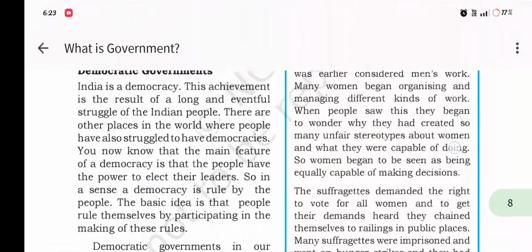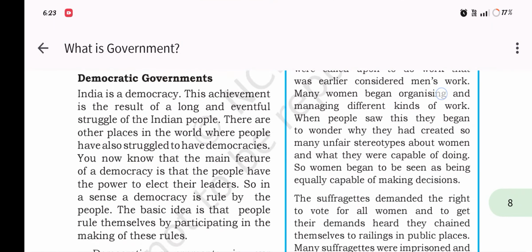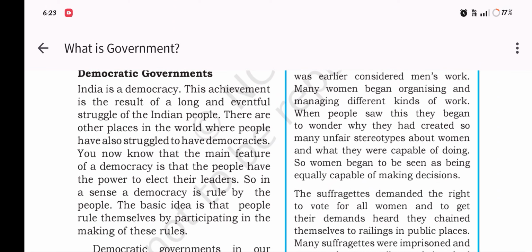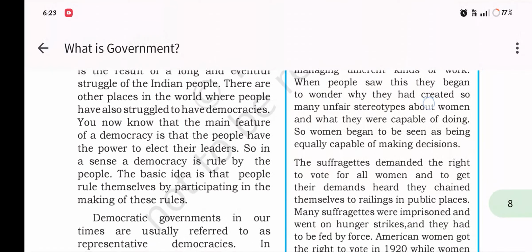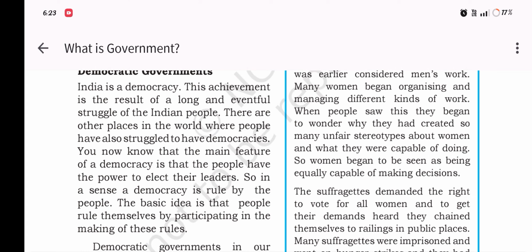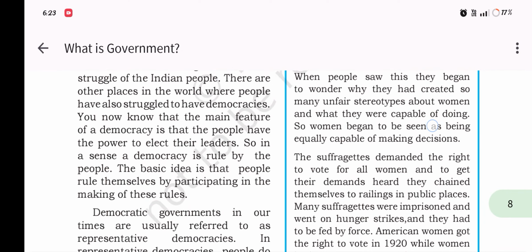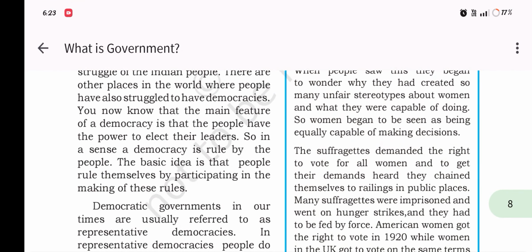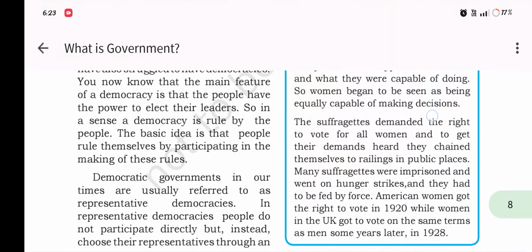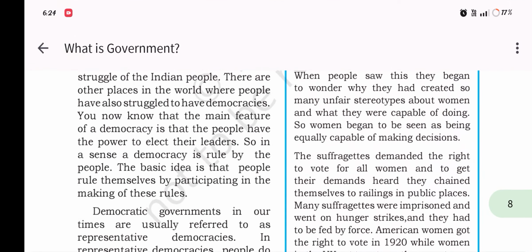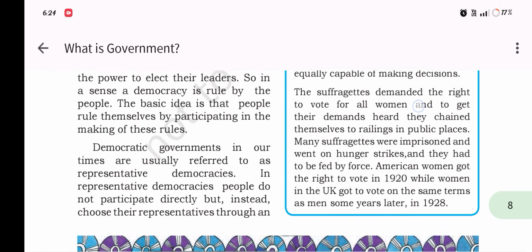Democratic government. India is a democracy. This achievement is a result of a long and eventful struggle of the Indian people. There are other places in the world where people have to struggle to have democracies. You now know that the main feature of a democracy is that the people have the power to elect their leader. So, in a sense, democracy is rule by the people. The basic idea is that the people rule themselves by participating in the making of their rules.